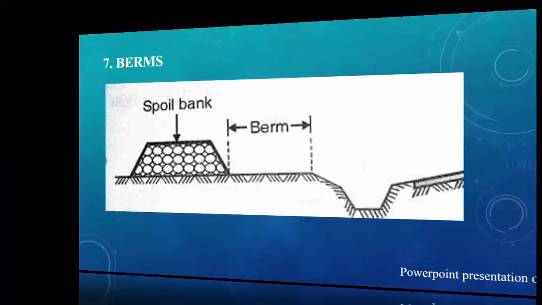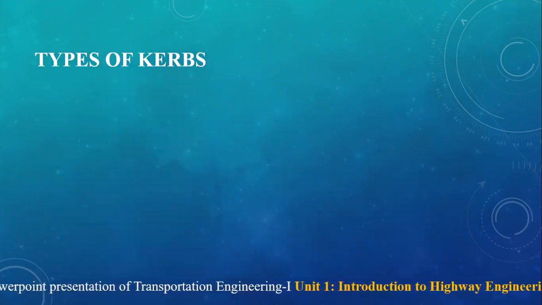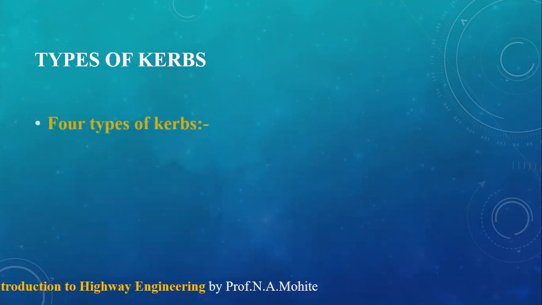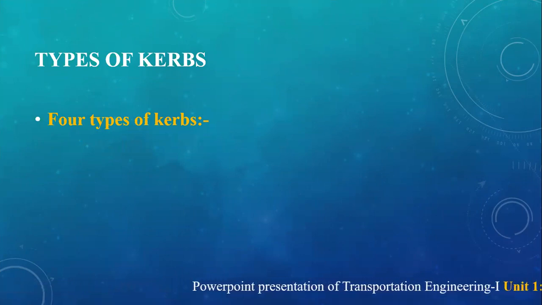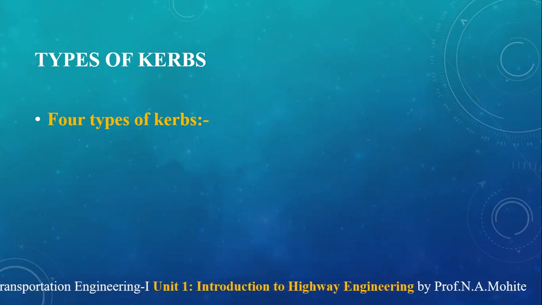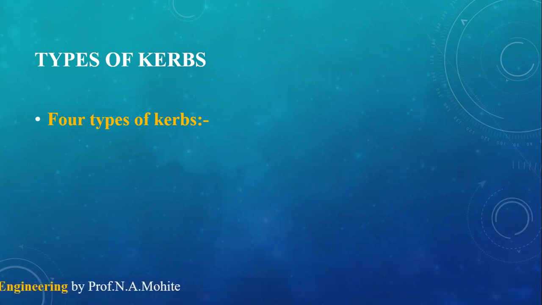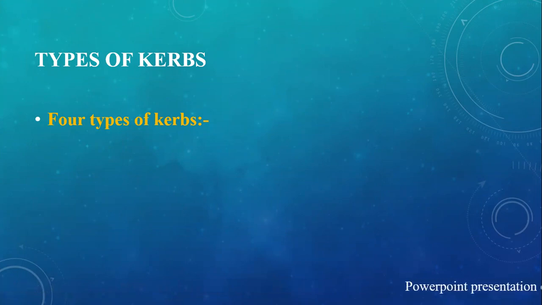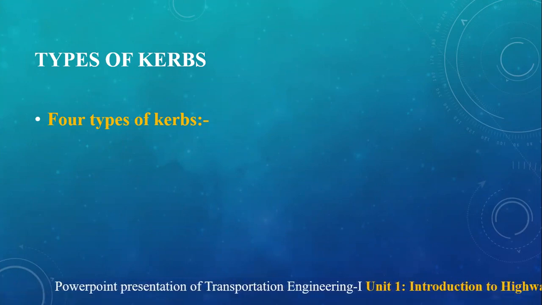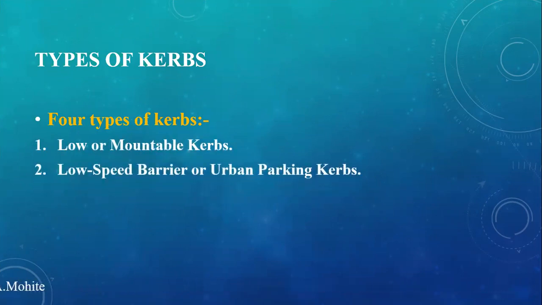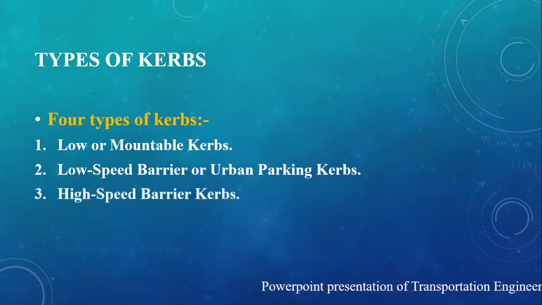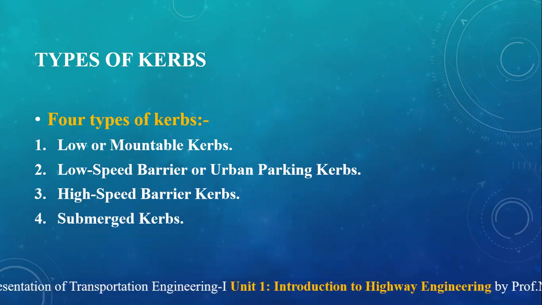Next term that we are going to see relates to the curbs. Curbs are nothing but precast members, which you might have seen erected along the sides of the footpath. They act as a barrier so that vehicles will not go over the footpath. There are generally four types of curbs. The first is the low or mountable curb, next the low speed barrier or urban parking curb, then the high speed barrier curb, and the submerged curb. We'll see them one by one.